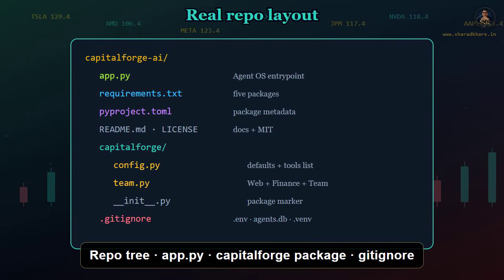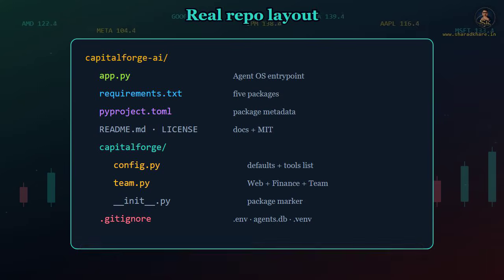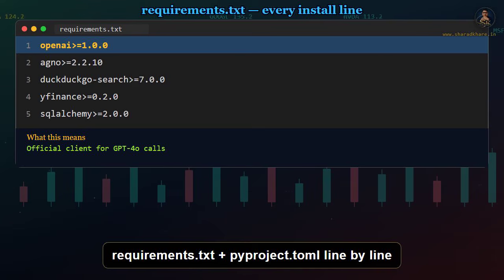First, look at the real folder layout from the GitHub repo, so nothing feels mysterious later. You will see app.py, that file boots Agent OS, pyproject.toml, README, and the Capital Forge package folder. You get config.py for defaults, team.py for the agents, and a tiny init file that marks the folder as a Python package. Python cache, .env secrets and agents.db, so keys and local chat history never get committed.